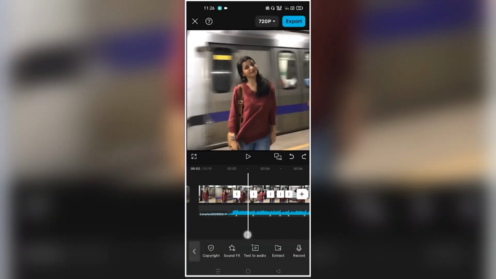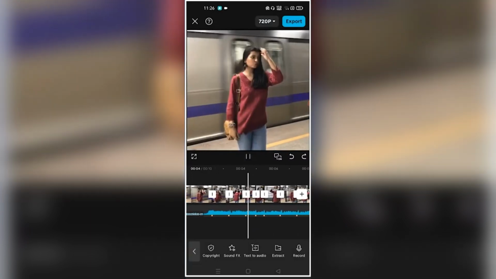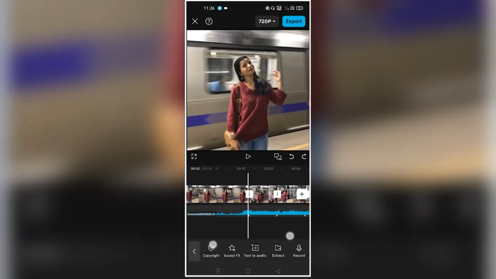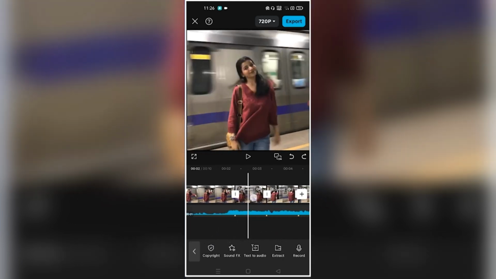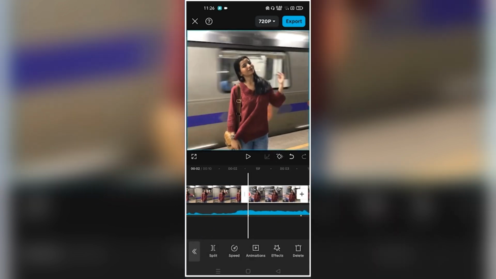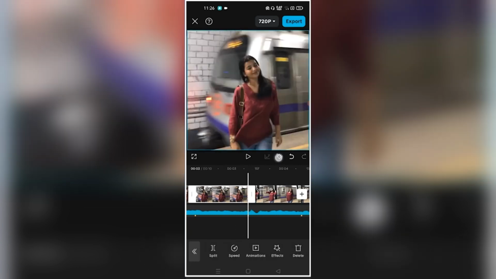So after completing this step, guys, our next step is to add graph in every clip. So you just have to come to the beginning, and do not add it in the first clip at the beginning. You have to come to the second clip and simply tap on it, and at its beginning simply add a beat here. In other words, add a keyframe, and at the end add another keyframe at the end of this clip. Okay? And zoom the clip.